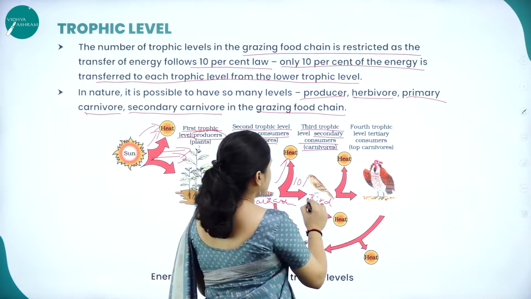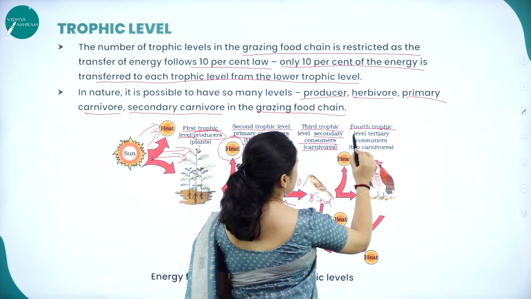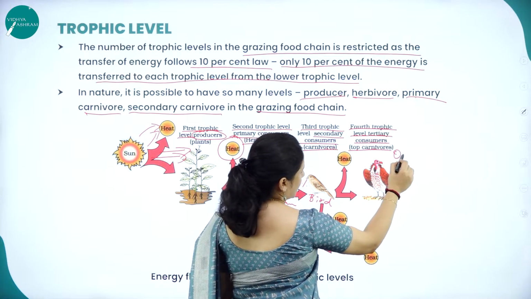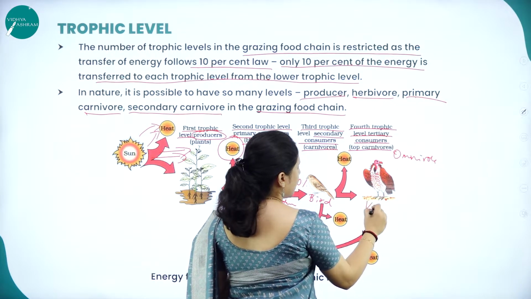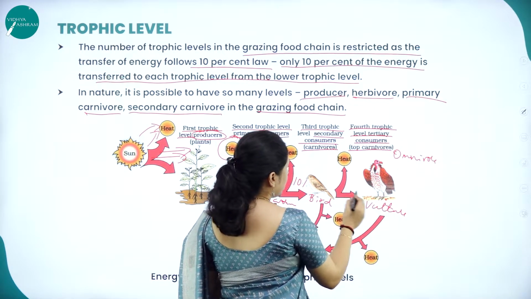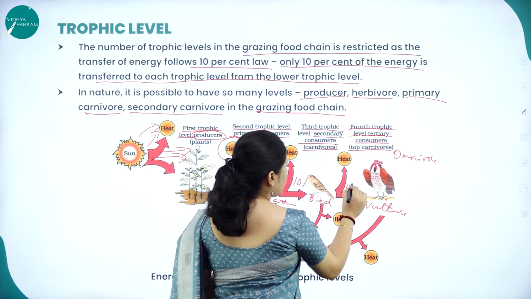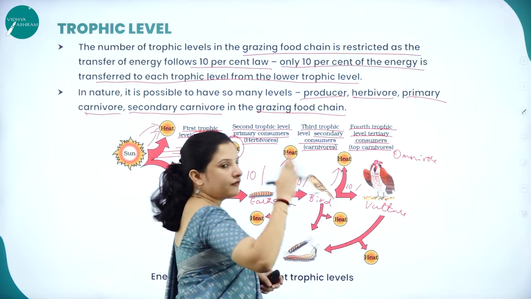Next here, the bird will be eaten by the fourth trophic level, that is the tertiary consumer, which is the top carnivore. Here we have the vulture. So here also, when the vulture feeds on the bird, only 10% of energy will move to the vulture and the remaining will go off as heat.